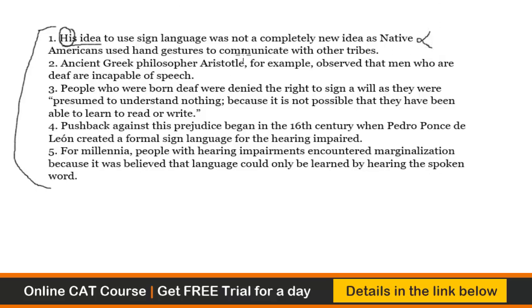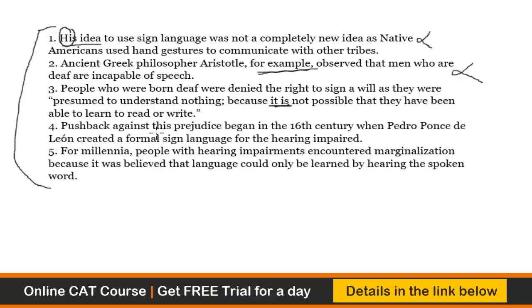2 says ancient Greek philosopher Aristotle, for example. So example of what? So this also cannot be the opening sentence. People who were born deaf were denied the right to sign a will, as they were presumed to understand nothing, because it is not possible that they have been able to learn to read or write. So this can be the opening sentence, right? But it seems as if people who were born deaf, all of a sudden from nowhere you talk about deafness of people. Not a very smooth start, though it can be the opening sentence.